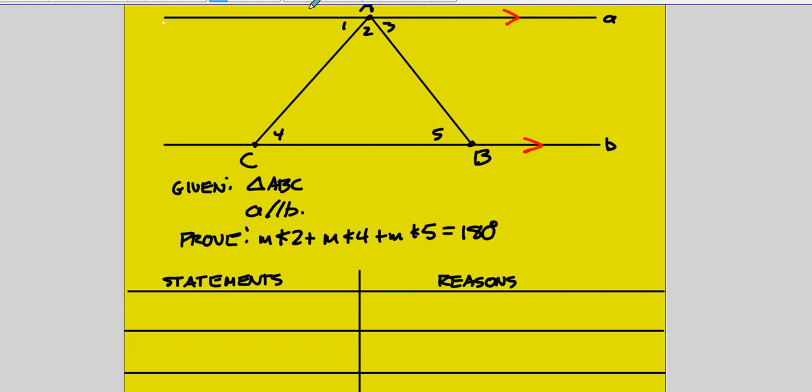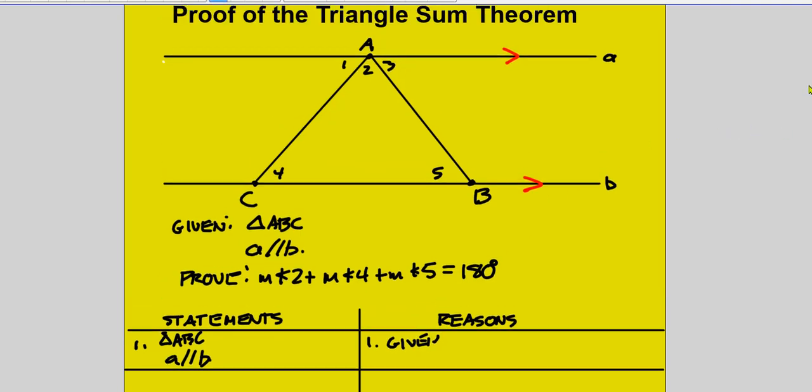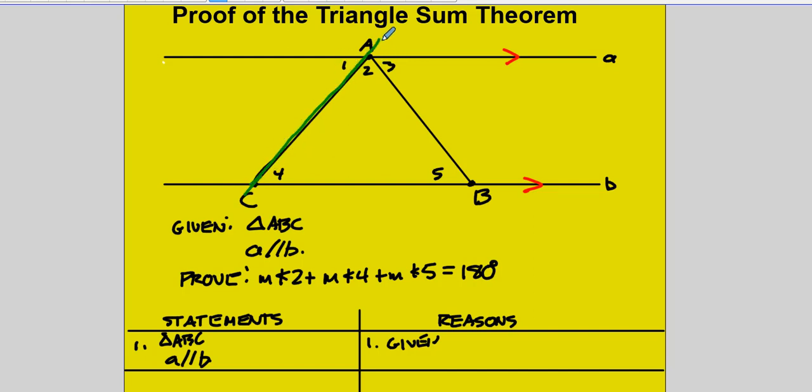So we're going to start with our givens. I'm just going to list them together, and I'll call this number 1, triangle ABC. And then I have line A is parallel to B, and I'm going to write that's given. Okay, now if you inspect, you notice here are 2 parallel lines. For example, this green line here that I'm outlining, that is a transversal, let's call it T, to these parallel lines.